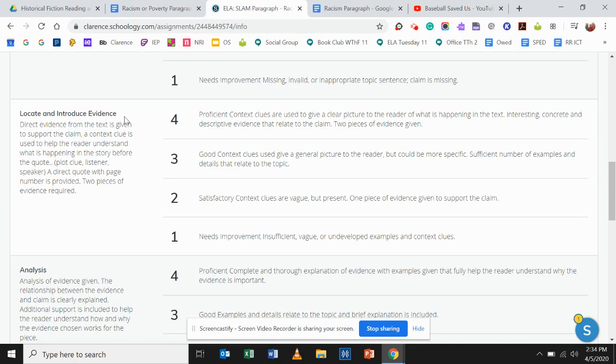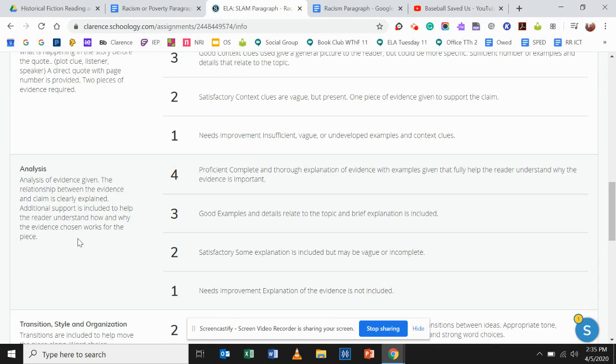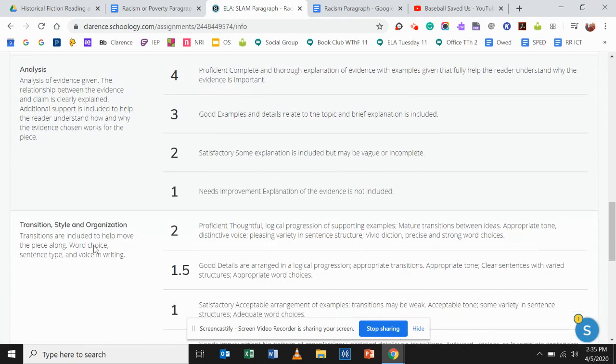You have to locate direct evidence, meaning you have to have quotes, and you have to introduce those quotes using a plot clue, the listener, and the speaker. Two pieces of evidence are required in order to get full credit. You need to analyze the evidence, and just restating what it shows is not going to get you full credit. Explain how and why the evidence works, or how and why the evidence shows racism or poverty.